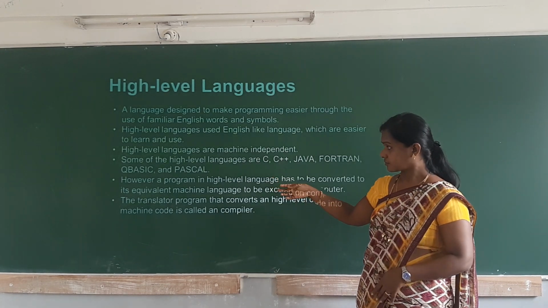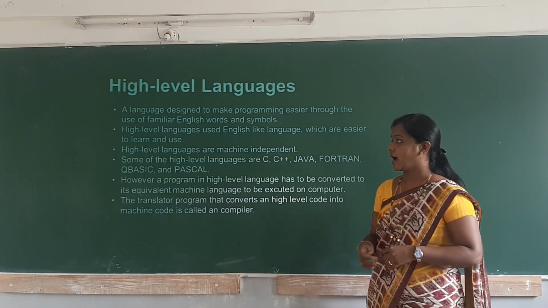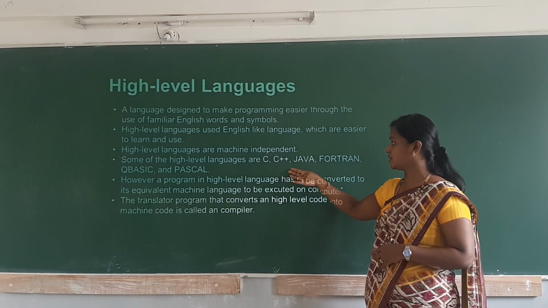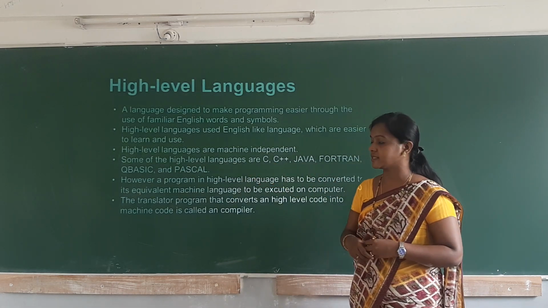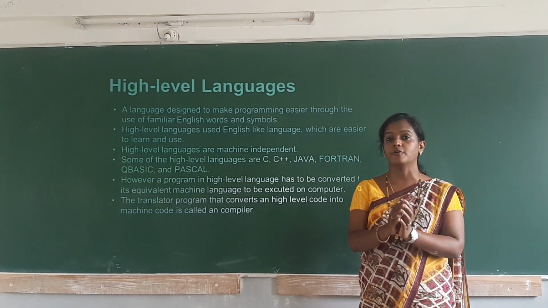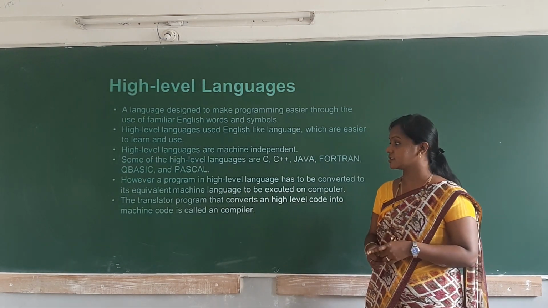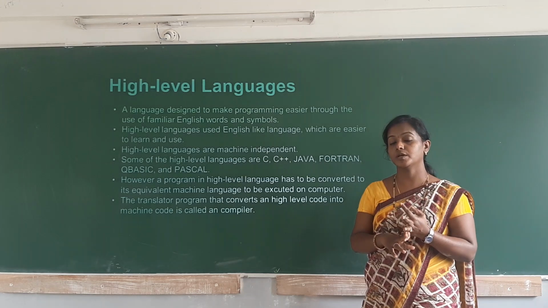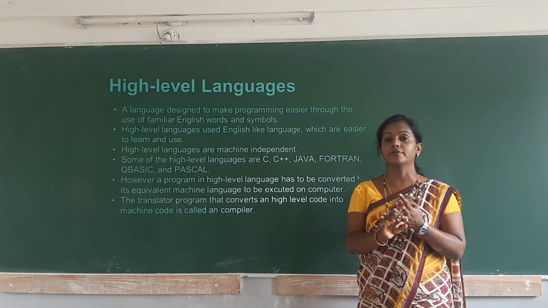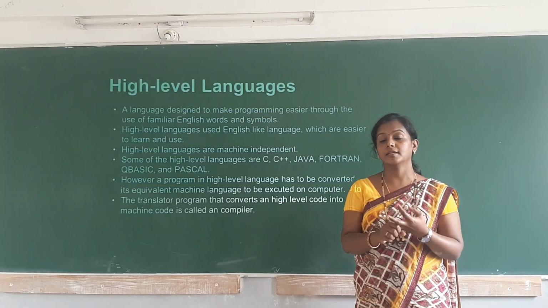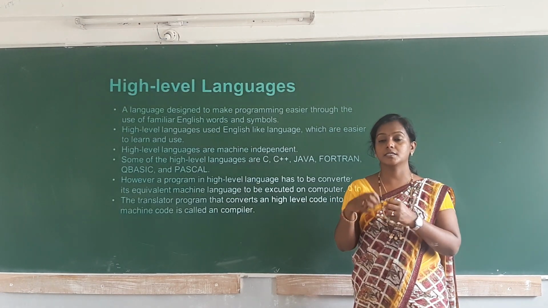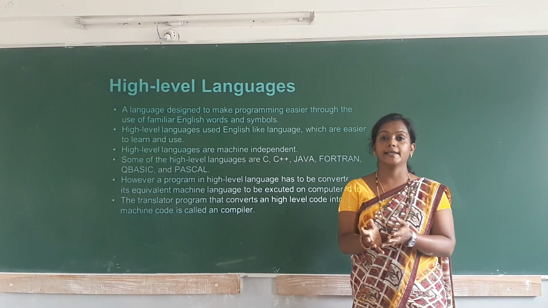We have different high level language programs: C, C++, Java, Fortran, QBasic and Pascal. These are some examples of high level languages. For high level language programs, there is a need of a translator, because a system cannot understand these high level languages.